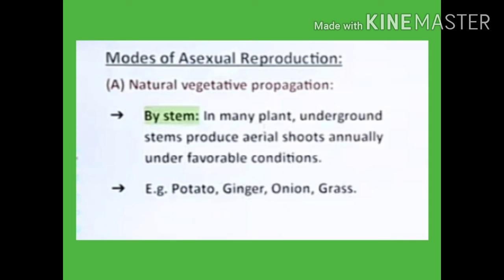Now we will read about vegetative propagation by stems. You must have observed a potato. It has several depressions or eyes. If we see it with the help of a magnifying glass, it shows that the depression contains buds. Now cut the tuber into small pieces. Place them over wet cotton kept in a tray, and sprinkle some water. After 2 or 3 days or 5 days, you will see young plants with shoots and roots.